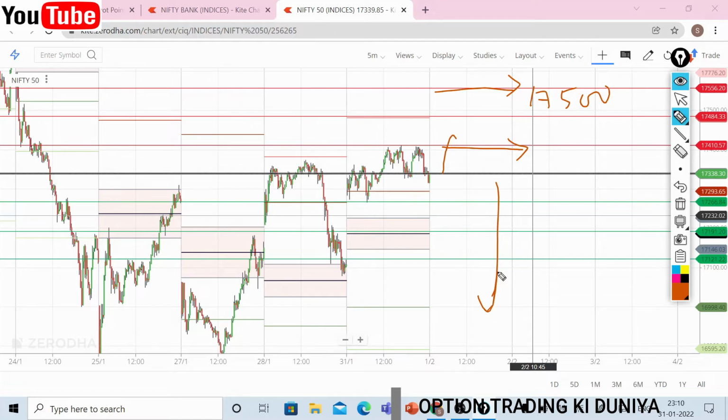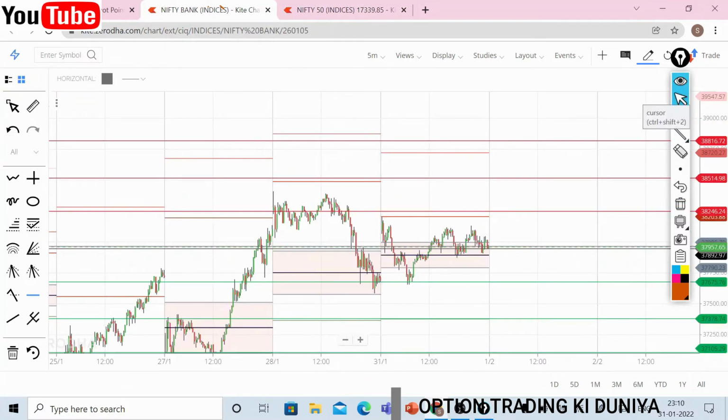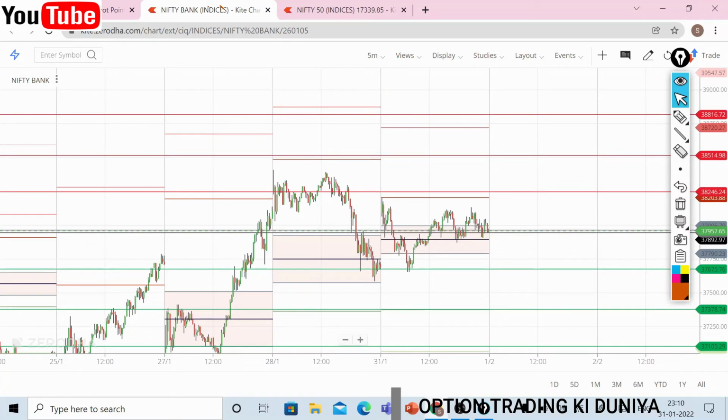So let me come to Nifty Bank. I am putting Nifty Bank on screen. Yes. So you see the central pivot range. So this is the central pivot range here. You see the range is very narrow. Central pivot points are almost coinciding, 37,957, and central pivot is at 37,892, a very close gap.